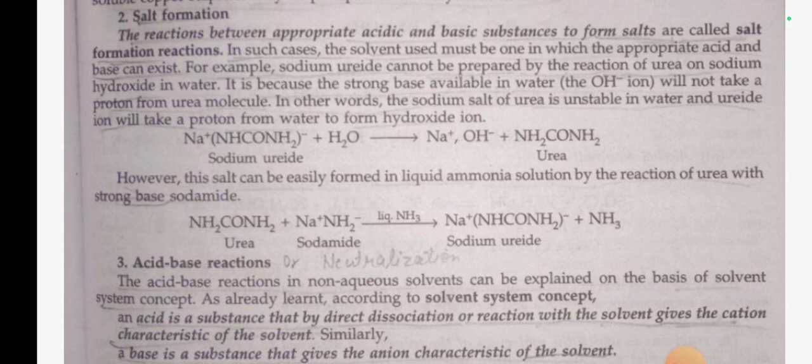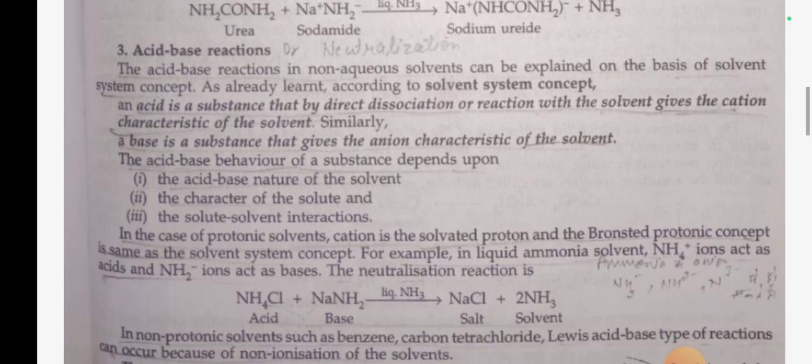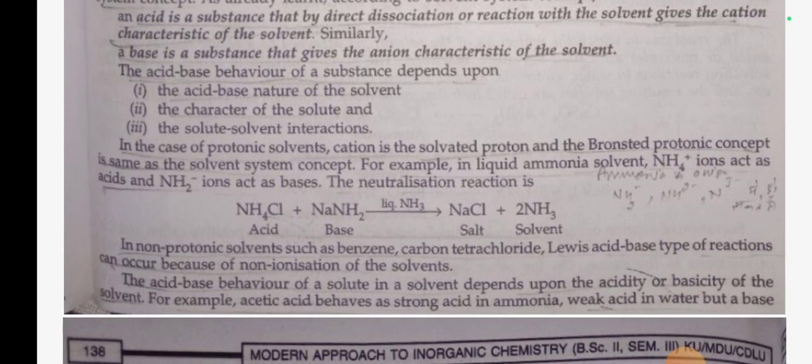NH3. Acid-base reaction. The acid-base reaction in aqueous and non-aqueous solution can be explained on the basis of the solvent system concept. As already learned, according to the solvent system concept, an acid is a substance that by direct dissociation or reaction with the solvent gives the cation characteristic of the solvent. Similarly, a base is a substance that gives the anion characteristic of the solvent. The acid-base behavior of a substance depends upon number 1, the acid-base nature of solvent, number 2, the character of solute, and number 3, the solute-solvent interaction.